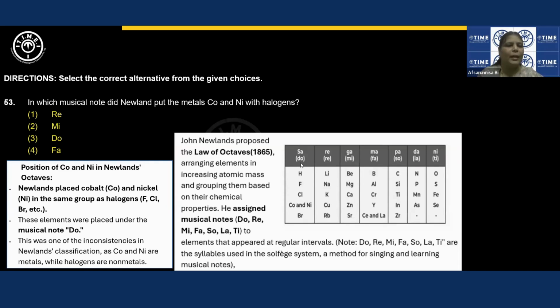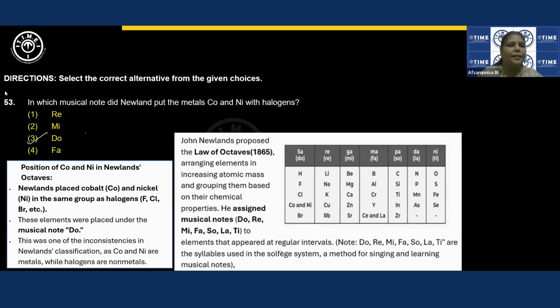So the correct option is Do. Even this is asked a number of times: sodium is placed under the musical note Re, and lithium has properties similar to sodium. Very important with respect to Newlands' law of octaves.